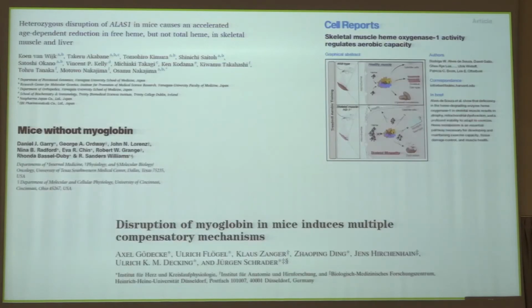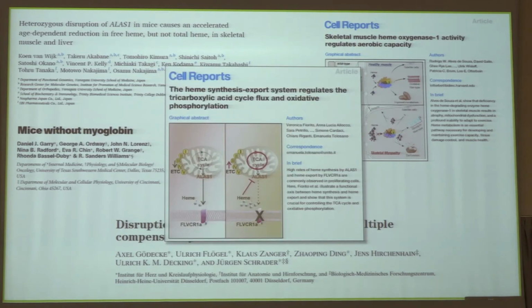And skeletal muscle is one of the major heme consumers because it needs heme to incorporate it into myoglobin. And indeed, heme synthesis and heme metabolism has been already studied by many groups in skeletal muscle. But no one has ever investigated the coordinated heme synthesis and export axis and the role of FLVCR1A, despite also being demonstrated that FLVCR1A is also a regulator of energetic metabolism. Therefore, we have decided to generate this new mouse model.